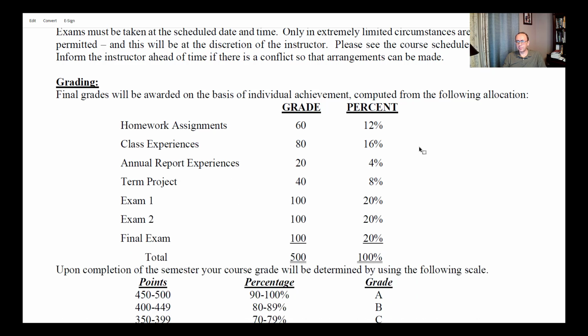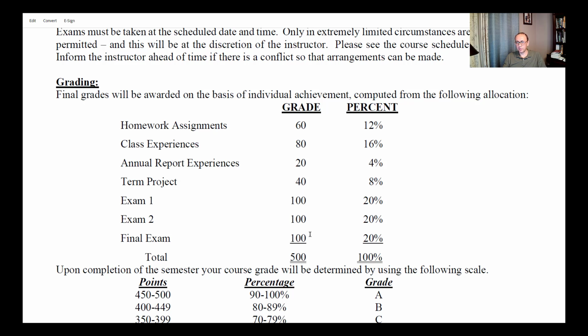So this is the grading policy. For homeworks we have 60 points, 5 points for each chapter for 12 chapters. Class experience we have 80 points. Again, we'll have 10 class experiences, each one is worth 8 points. We have an annual report experience, 4 of these, actually 5 of these, 4 points for each. The term project is worth 40 points, and that's also available on Cengage now. I just want to remind you that this is easy points, so please work on it, don't leave it to the last minute.